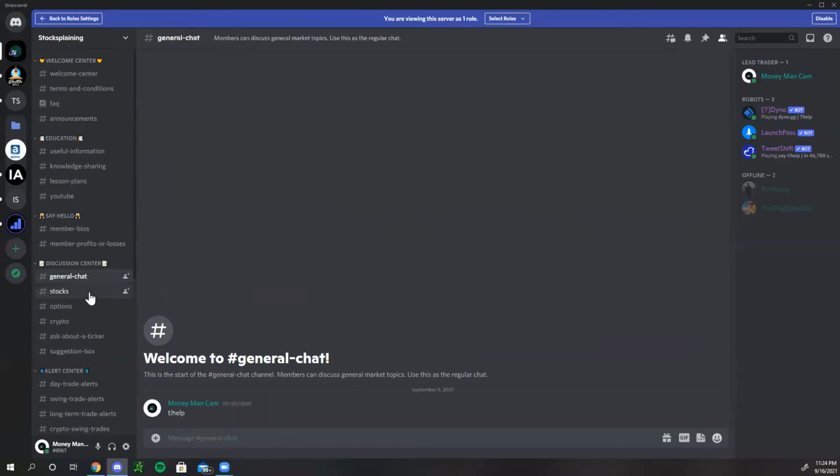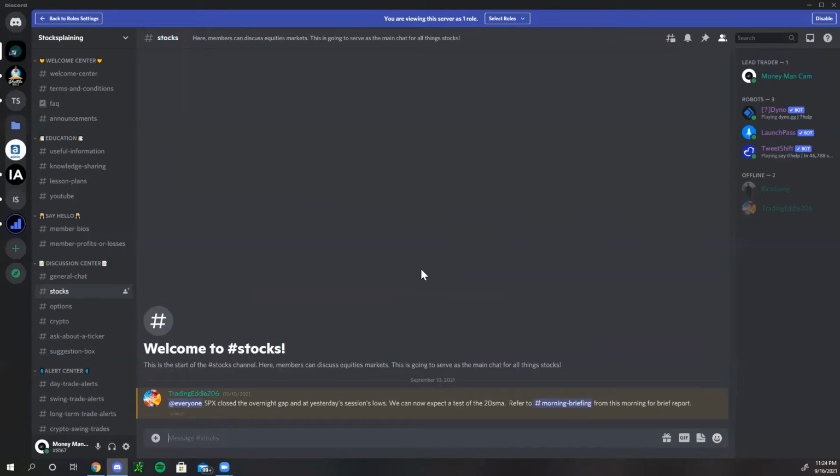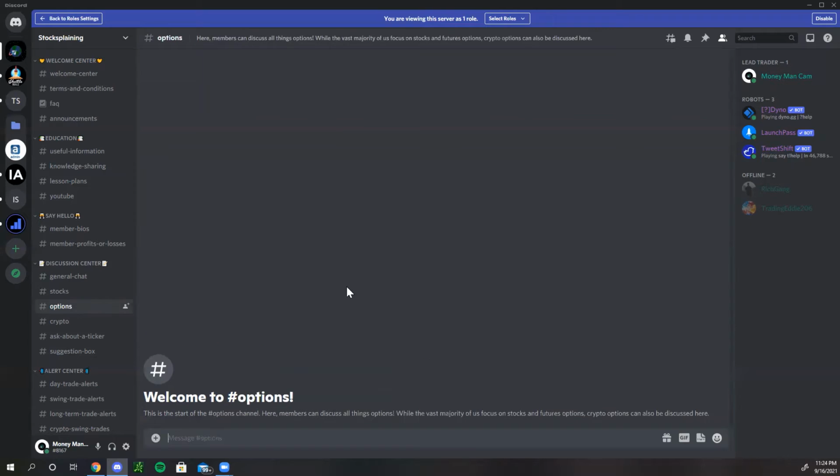Next up, we have the stocks tab. So this is going to be for all things stocks, anything related to stocks, equities, all of that, it'll be talked about here. Next, we have options. Feel free to talk about options related to stocks, futures, and crypto. So anything options, it's all game here.